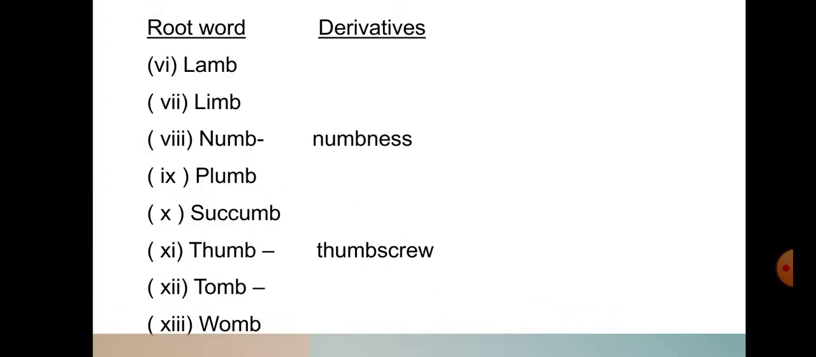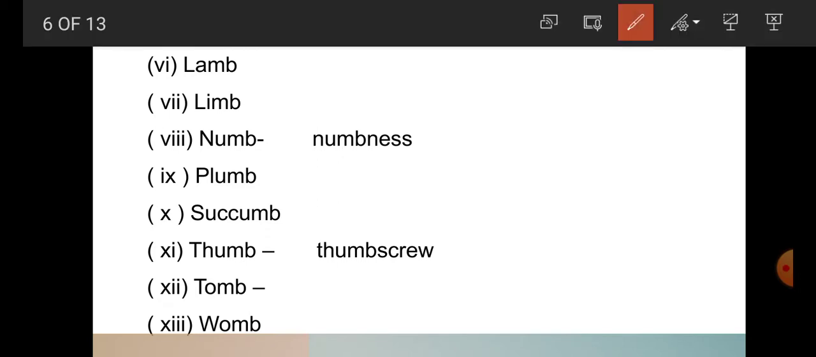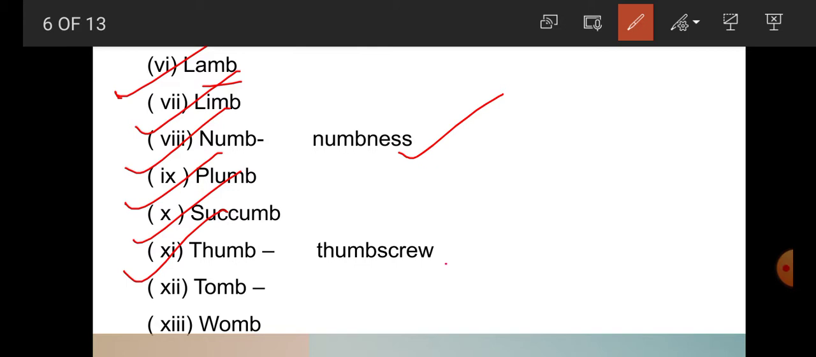Now students, the next ones in the same series, when B comes after M. For example, lamb, limb, numb, numbness, plum, scrum, thumb, thumbscrew, tomb, womb. So students, here we got that B is silent after M.